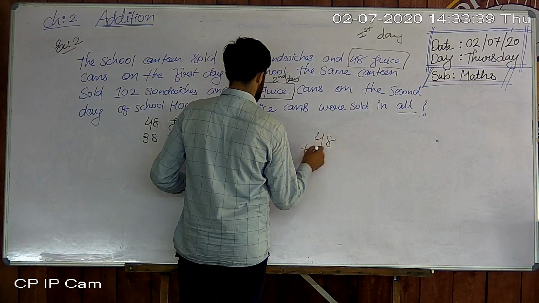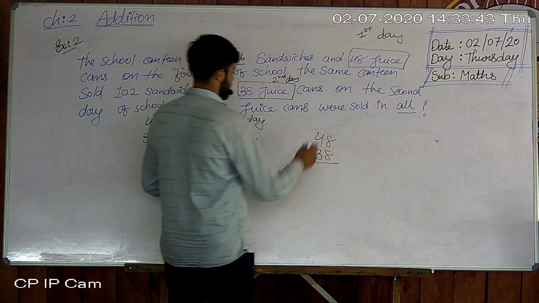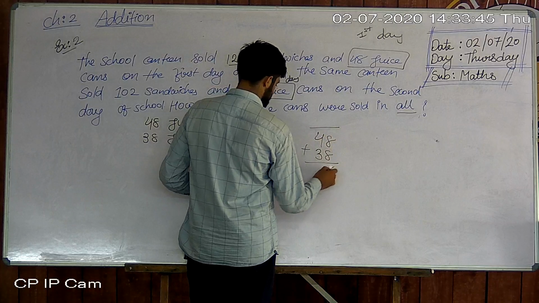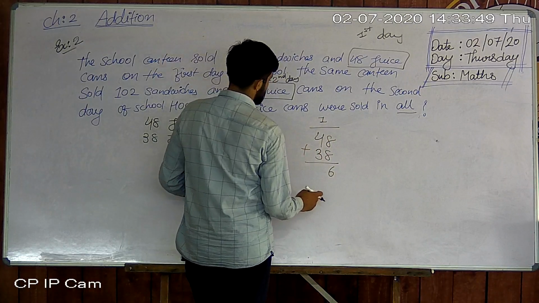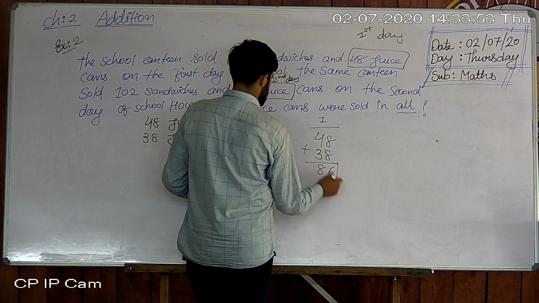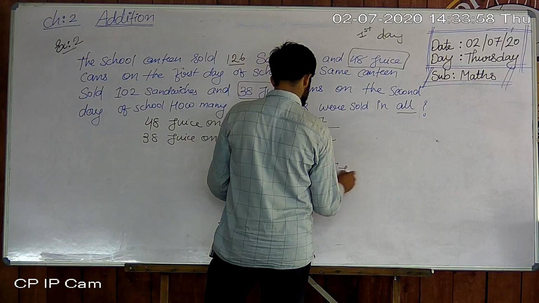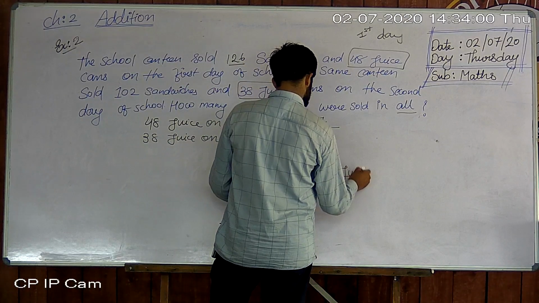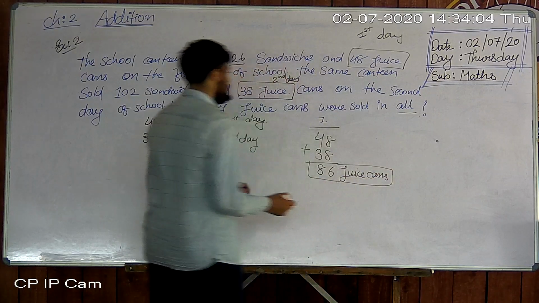So we do 48 plus 38. 8 plus 8, how many? 16. 6 here and 1 carry. 4 plus 1 is 5, 5 plus 3 is 8. So total how many juice cans? 86 juice cans were sold in all.